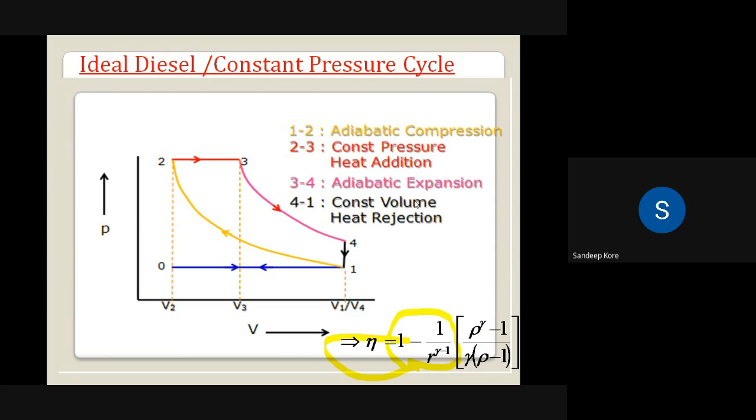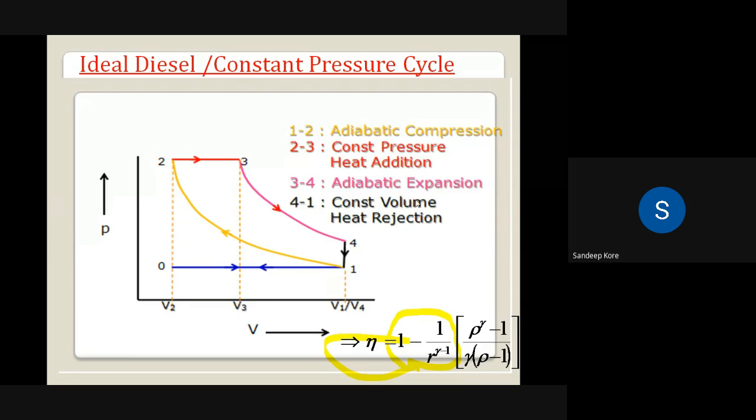So the bracketed term is never less than 1, it is having some value. So that's why the efficiency of the diesel cycle is always greater than the Otto cycle. Okay, so it is having the value more than 1. So if you multiply this by 1 upon r raised to gamma minus 1, generally the efficiency of diesel cycle will be higher than the efficiency of the Otto cycle.